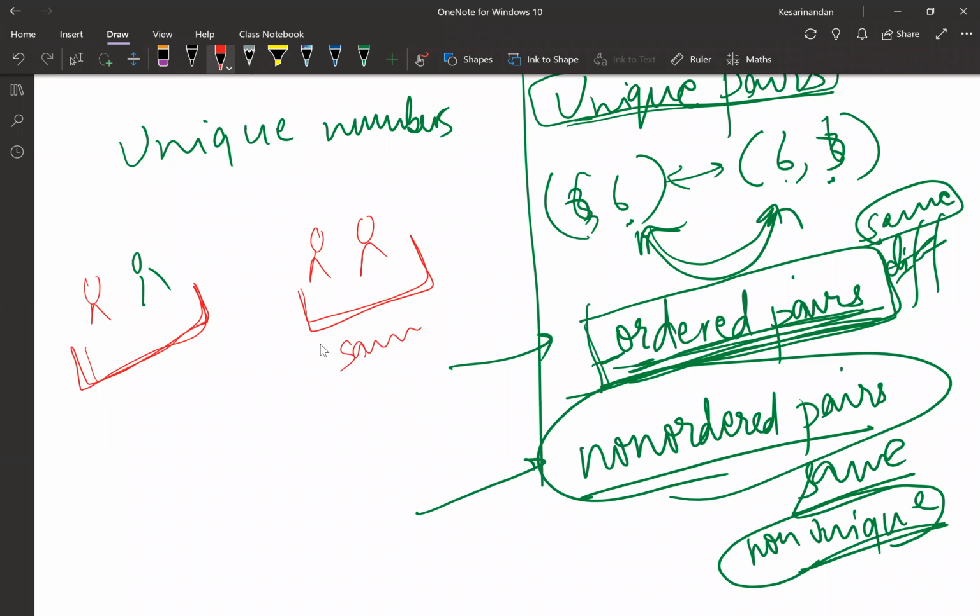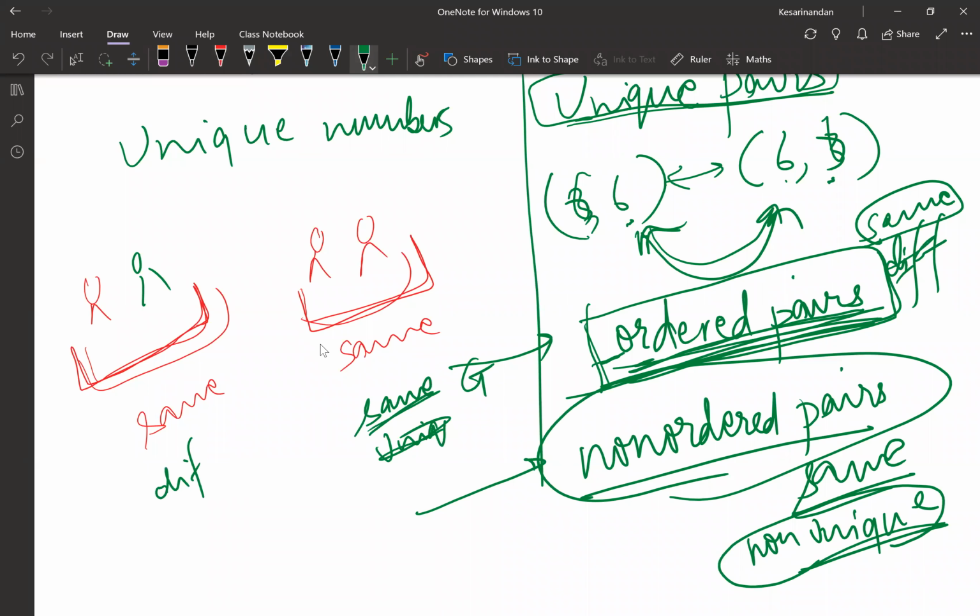They will be the same, because they both are twins, so they will look identical. But if I change my criteria to gender, they will not be the same. Based on gender they will be unique, but here they will still be the same. They will not be unique. So if I change the criteria, they become unique or not unique depending on the criteria.